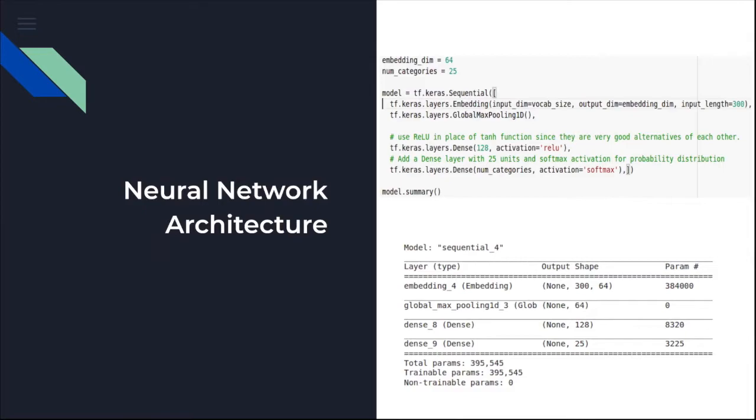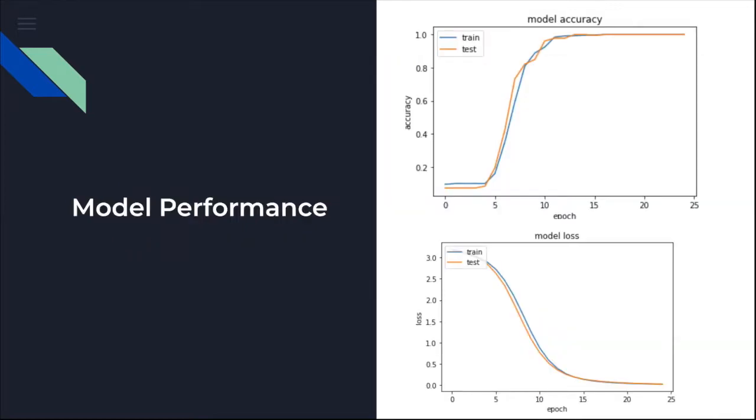Then we have 2 fully connected dense layers, and you can see the last dense layer's output consists of 25 nodes. For each resume, it will spit out 25 probability values. We train this model for about 25 epochs.